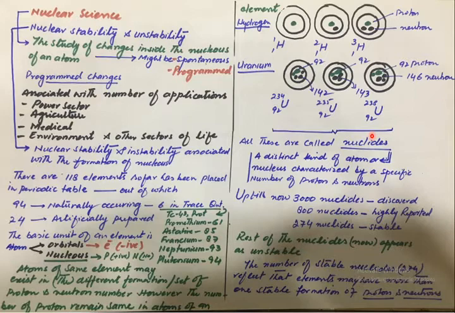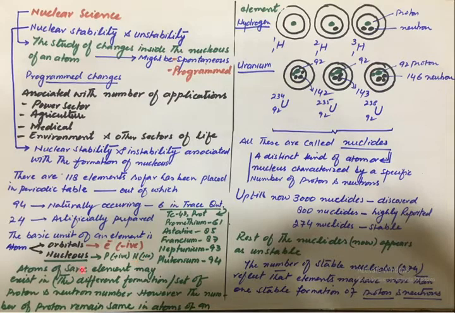The other 24 elements are artificially prepared. That is the consequence of nuclear changes through a programmed process, which may be the fission process or the fusion process. All these elements consist of a basic part called the atom, and an atom has two main parts. One is the orbital and the other is the nucleus. The orbitals have electrons with a negative charge, but the nucleus has two main kinds of nucleons, called proton and neutron. There is a positive charge on the proton, but there is no charge on the neutron.